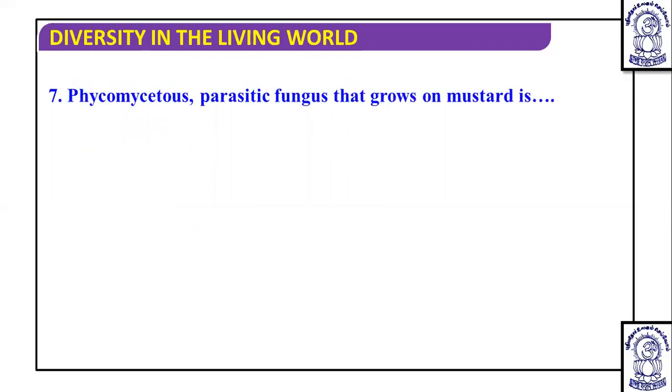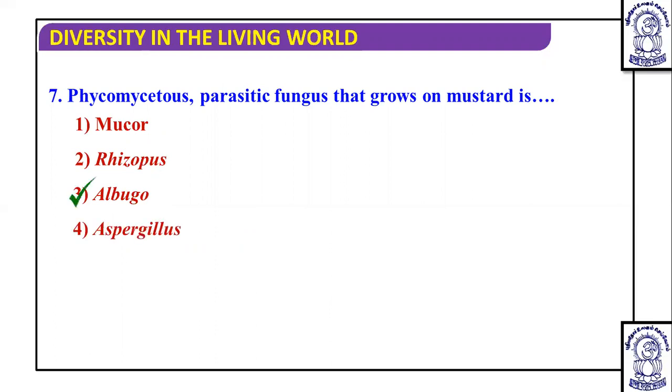The next question is, a Phycomycetes parasitic fungus that grows on mustard is. Dear students, on mustard, the parasitic fungus of Phycomycetes is Albugo candida, and it causes white rust of crucifers. And in this we have studied two names. The full name of Albugo is Albugo candida. The synonym for Albugo candida is Cystopus candidus. That also we have discussed.